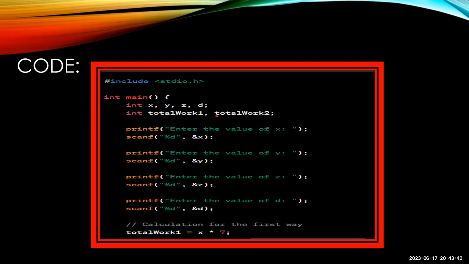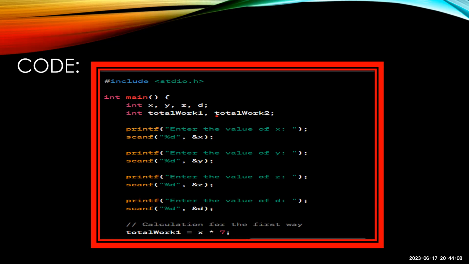Printf, enter the value of x. Scanf percentage d, where percentage d is a format specifier, comma ampersand x. Printf, enter the value of y, scanf percentage d and ampersand y. Printf, enter the value of z, percentage d and ampersand z. Printf, enter the value of d, scanf percentage d and ampersand d.